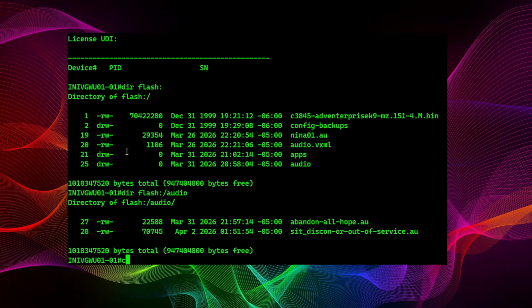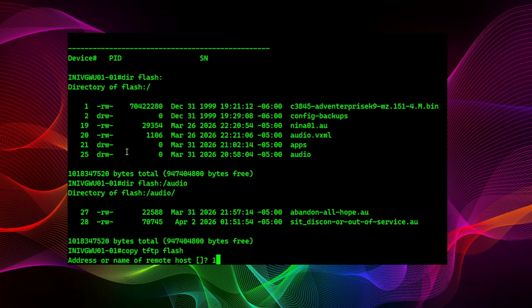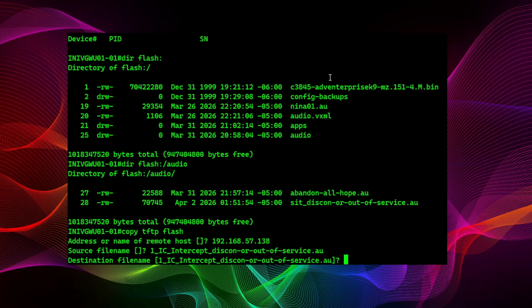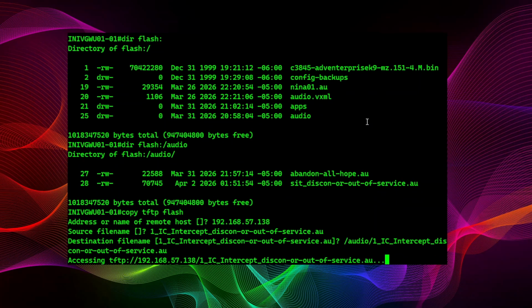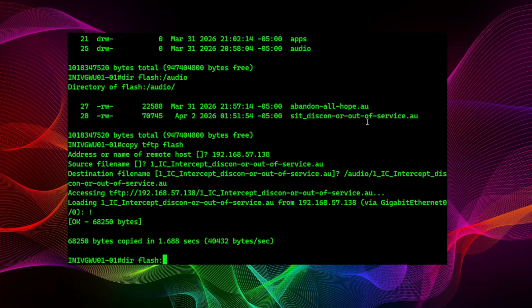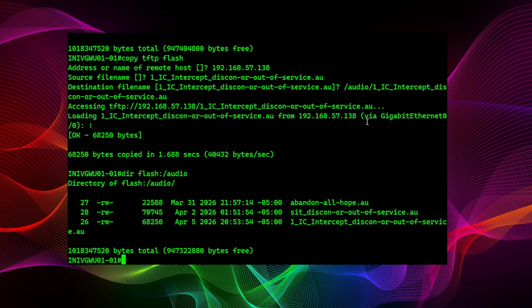We will go copy TFTP flash. Name of the remote host. There's the machine I'm on. Source file name, the AU file. Destination. In my case, I'm going /audio/ the name of the AU. Boom. Let's do dir /audio. Looking good. There's the file.